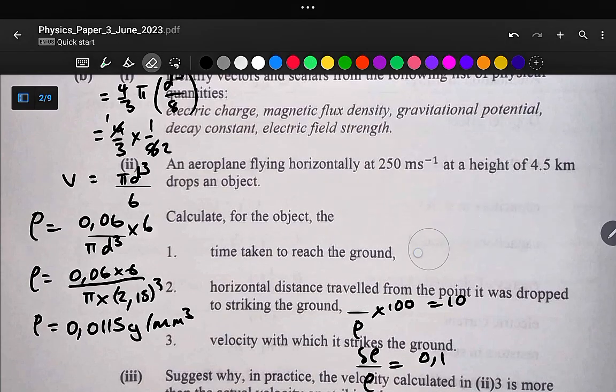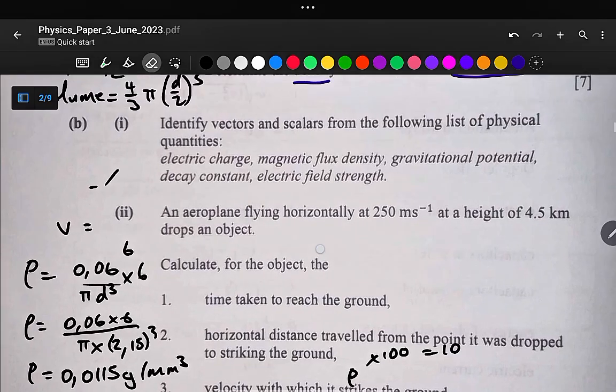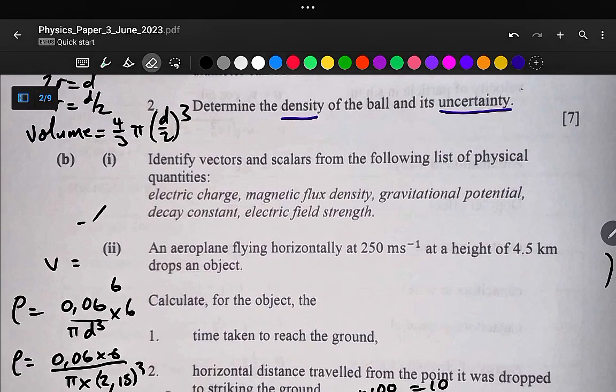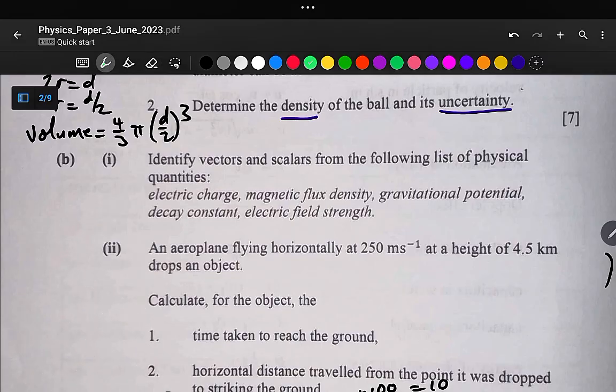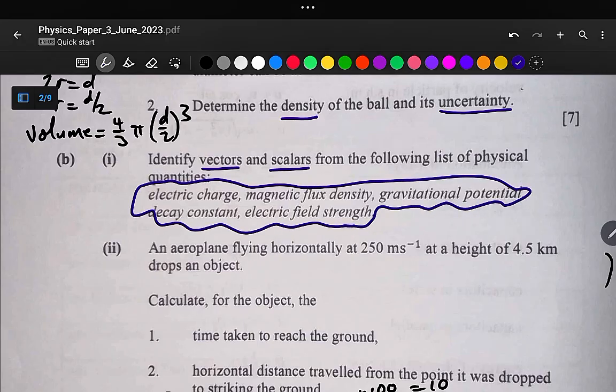So the next question is here, it's part B. The next question says, identify vector and scalar quantities from the following quantities. Okay, so this is a straightforward question. What you need to know is what are the vector quantities and what are scalar quantities. A vector quantity is a quantity that has both magnitude and direction. And a scalar quantity is a quantity that has only magnitude, or it can be described fully using its magnitude only. In this case, we are required to group all these quantities into two groups. There are some under the vector quantities and others under the scalar quantities.